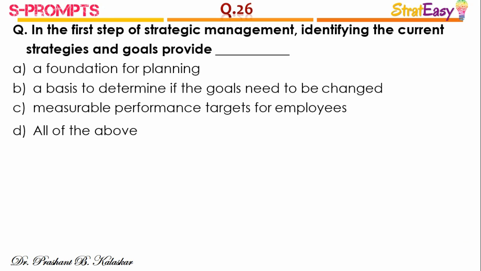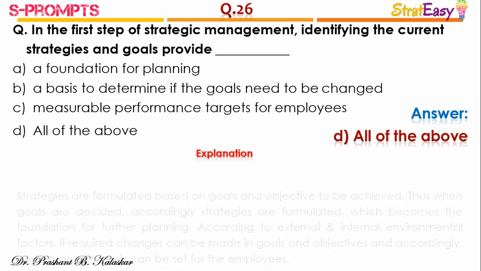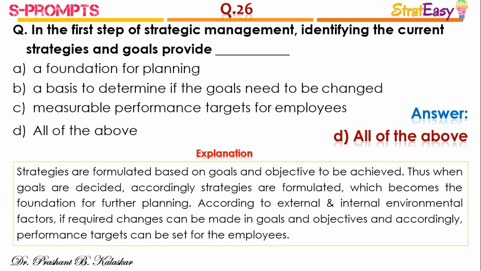Question number 26. In the first step of strategic management, identifying the current strategies and goals provide dash, and the right answer is option D, all of the above. Strategies are formulated based on goals and objectives to be achieved. Thus, when goals are decided, accordingly strategies are formulated, which becomes the foundation for further planning. According to external and internal environmental factors, if required, changes can be made in the goals and objectives, and accordingly, performance targets can be set for the employees.